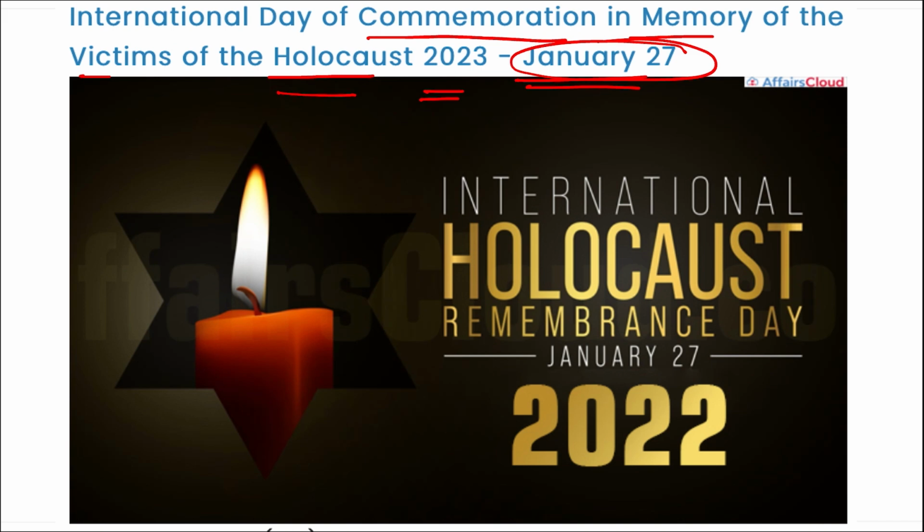This day is observed across the globe in order to remember the victims of the Holocaust, also known as Shoah, which was the genocide of European Jews during World War II. And this year, in 2023, marks the 78th anniversary of the same.